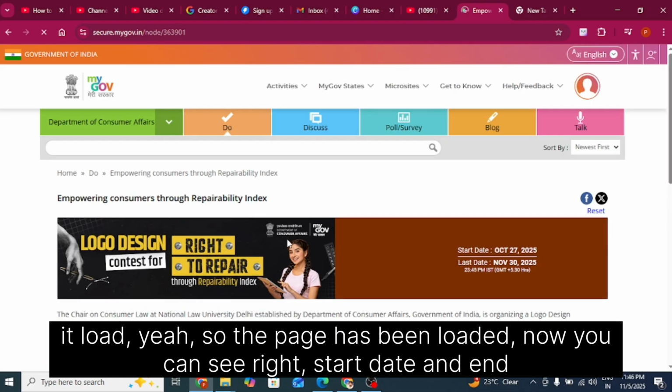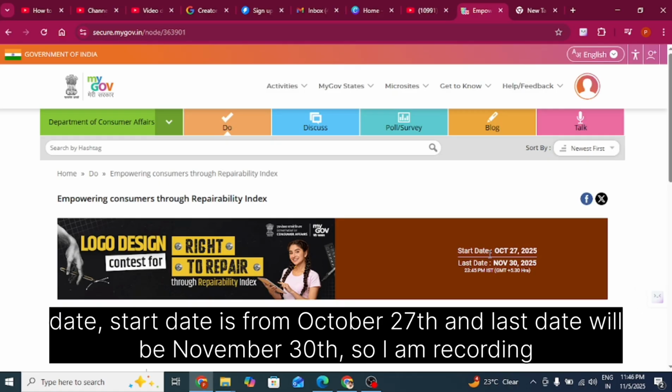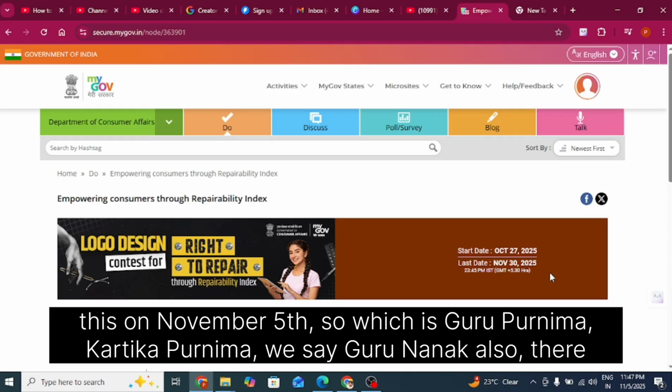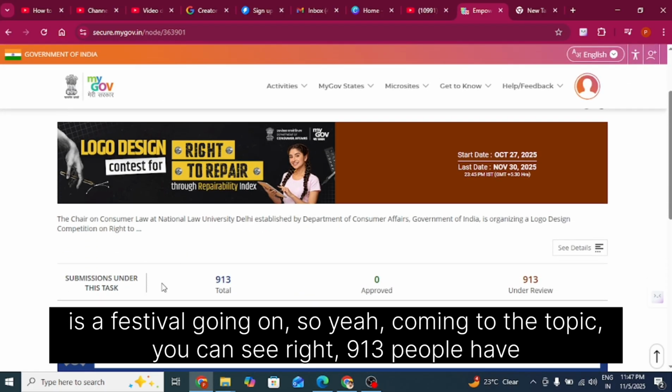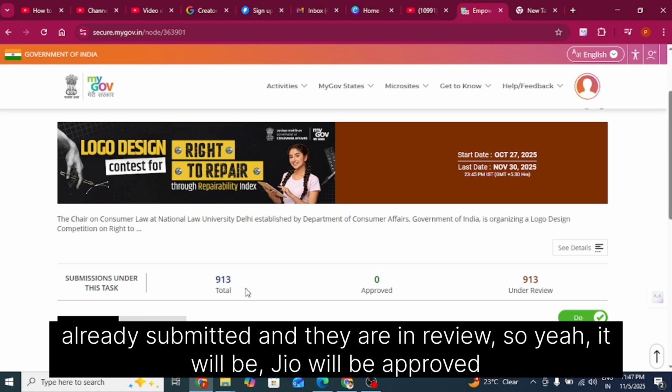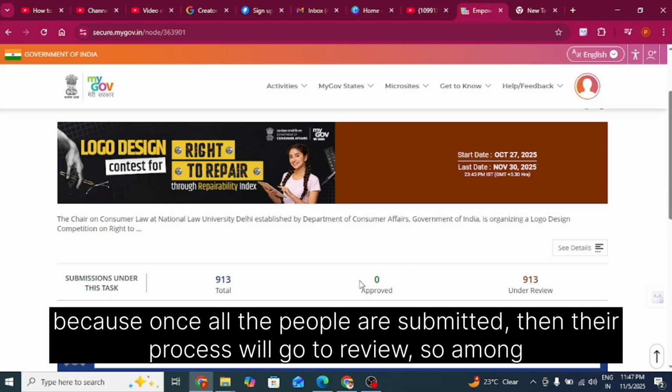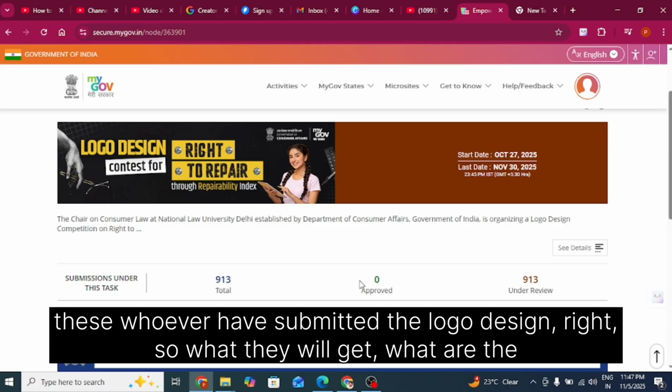Now you can see the start date and end date. Start date is from October 27 and last date will be November 30. I am recording this on November 5th, which is Kartika Purnima, also Guru Nanak Jayanti, so there is a festival going on. Coming to the topic, you can see 913 people have already submitted and they are in review. Among these, whoever has submitted a logo design, what are the benefits that they will get?